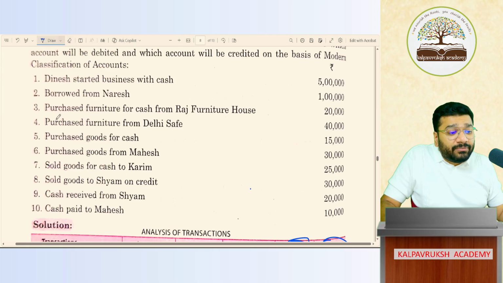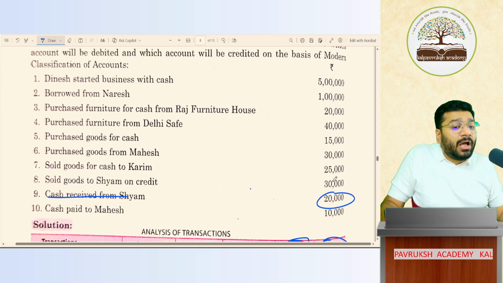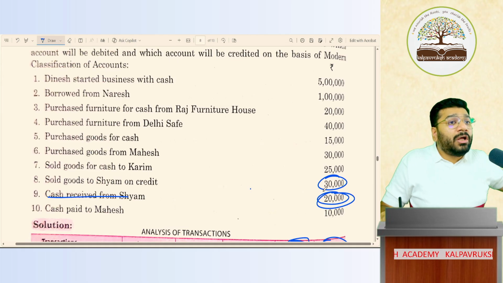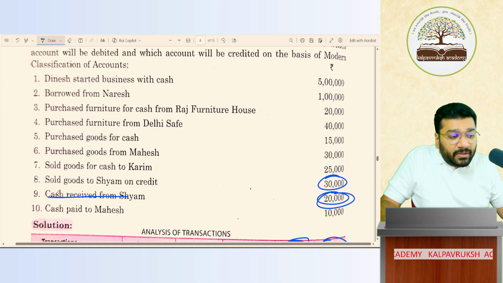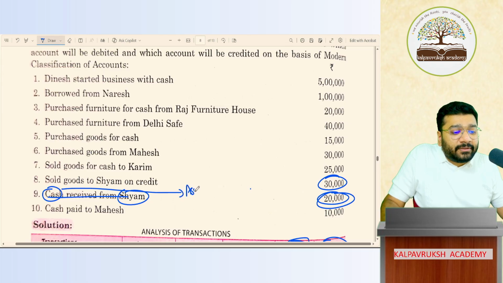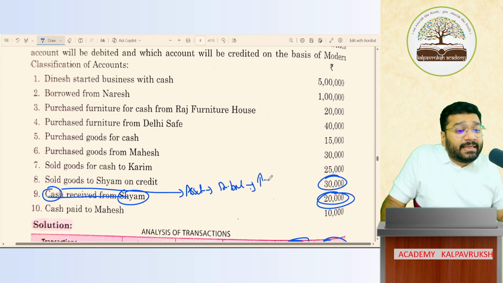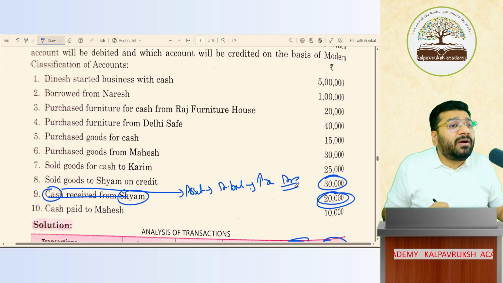Cash received from Sham is 20,000. Out of 30, how much have I received? 20 I have received. Got it, not got it? How many accounts should I open here? One is cash, second is Sham. Cash is an asset. Asset is a debit balance. If I keep on receiving money from Sham, my cash balance will increase. To increase the cash balance, I have to give a debit.